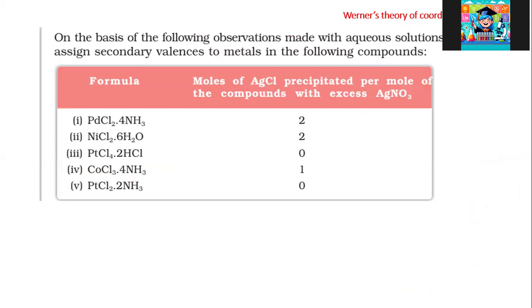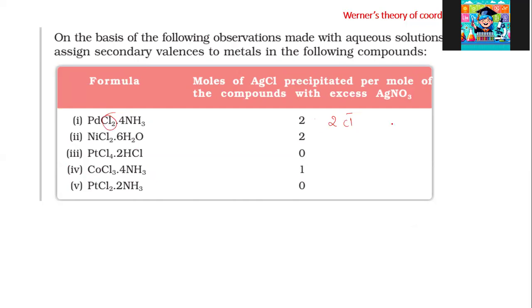So we'll see some examples for this. For the first complex, PdCl2 4 NH3, the number of moles of AgCl precipitated per mole of the compound is 2. That means there are two Cl minus ions present, so both are outside the polyhedron.